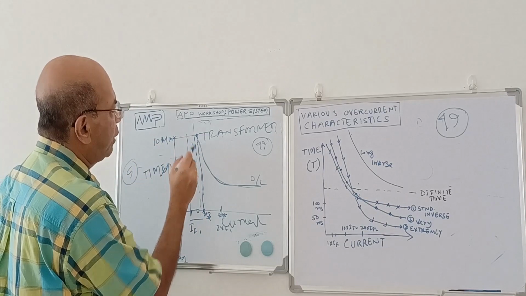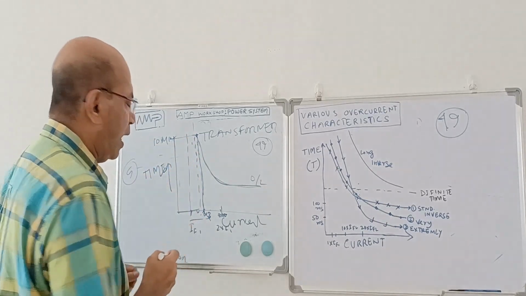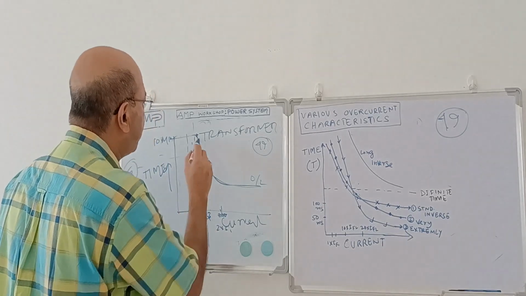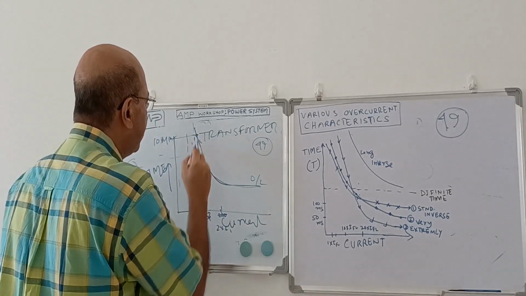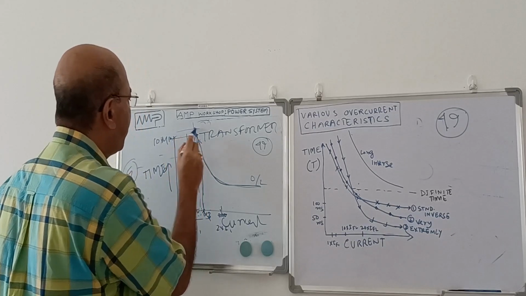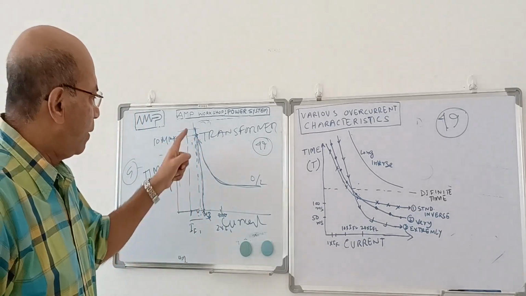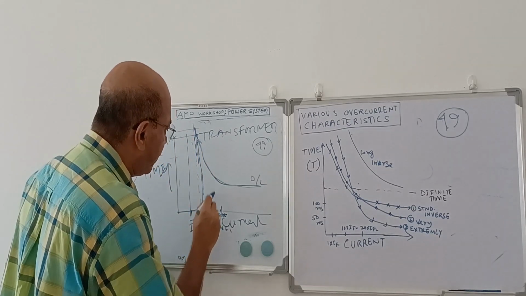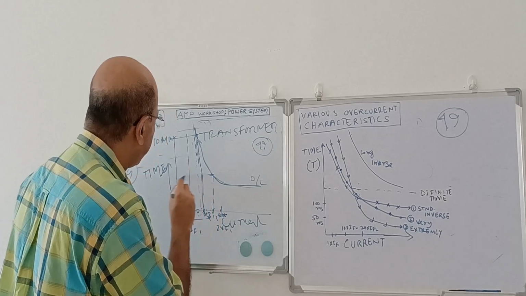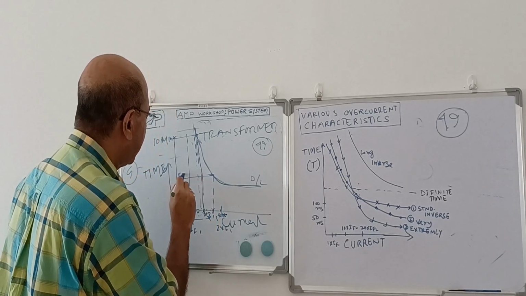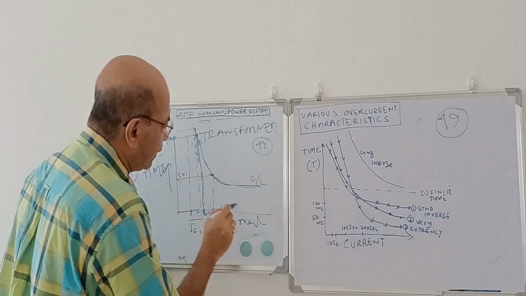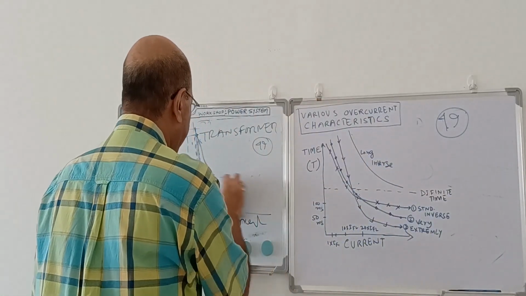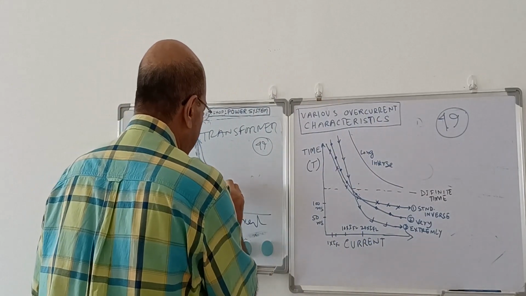Before 1.3 times, it will not operate. But if we say now I want to put the overload at 1.2 times, I select a curve like this. In that case, at 1.2 times it will operate, but it will operate at 15 minutes. And then as the current increases, suppose it becomes 1.5 times, immediately it will operate at this time, suppose only 5 minutes. Then if you go further down, the curve will not be flat over here. It will be inverse in nature, okay? This will be like this.